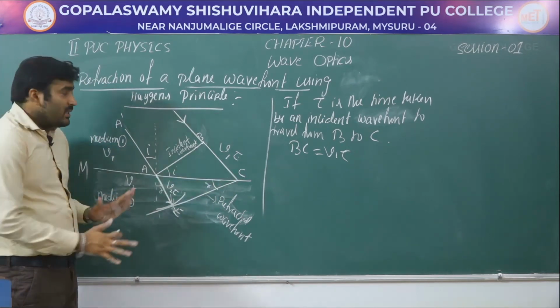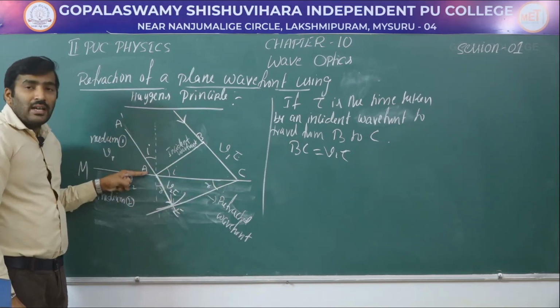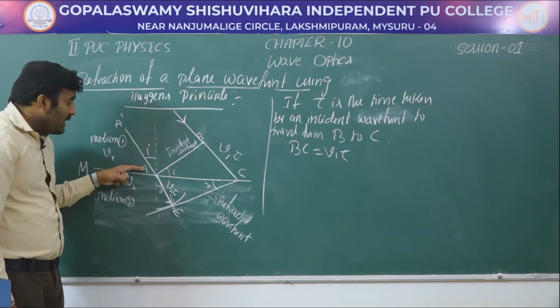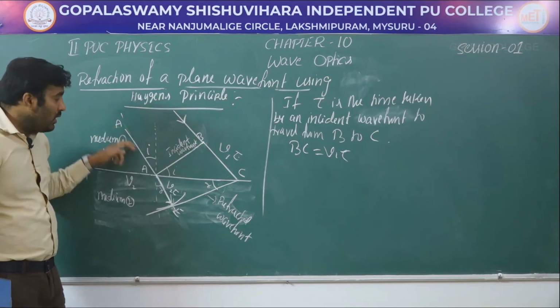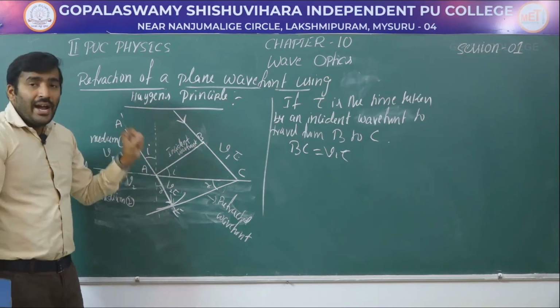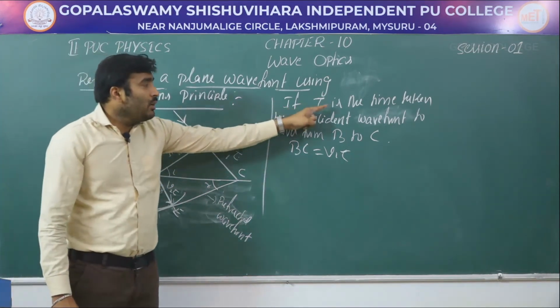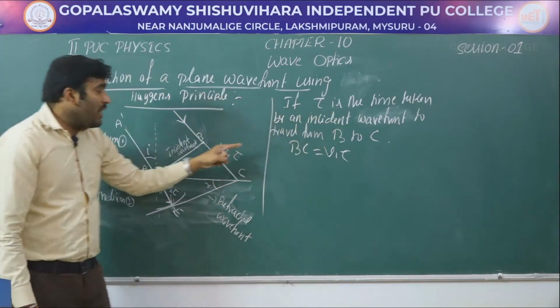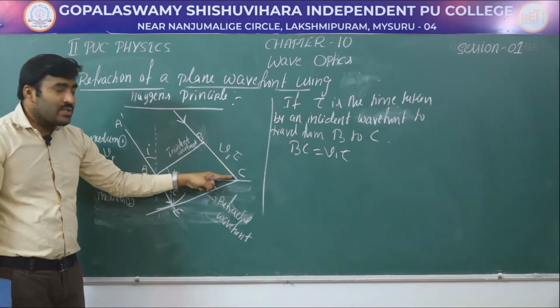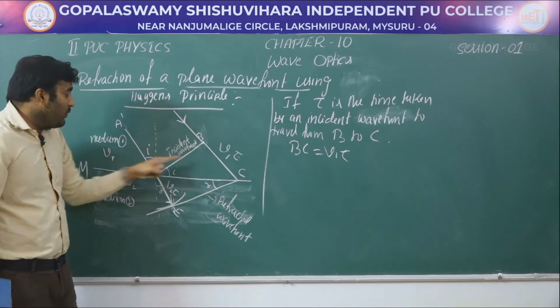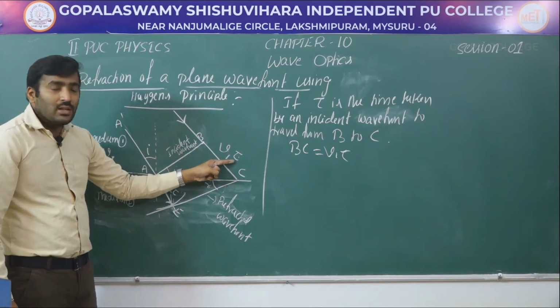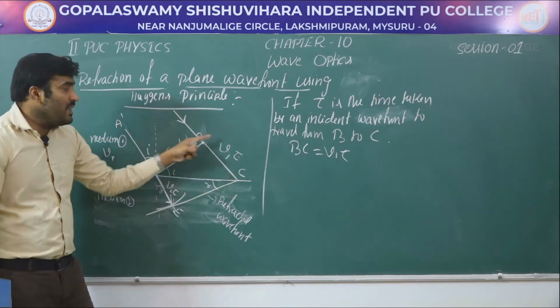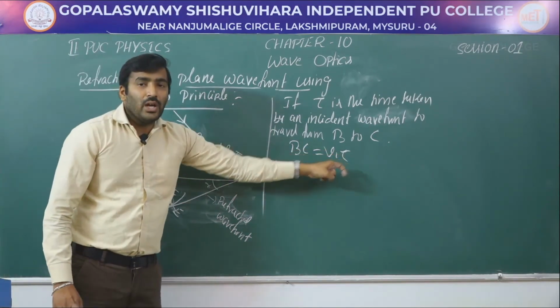How did we construct this? This A dash A is the incident light, and for this incident light, this is an incident wavefront which is perpendicular to the direction of incident light. Next, let tau be the time taken by the incident wavefront to travel from B to C. If V1 is the speed of the incident light, V1 tau is the distance BC. So BC is equal to V1 into tau.